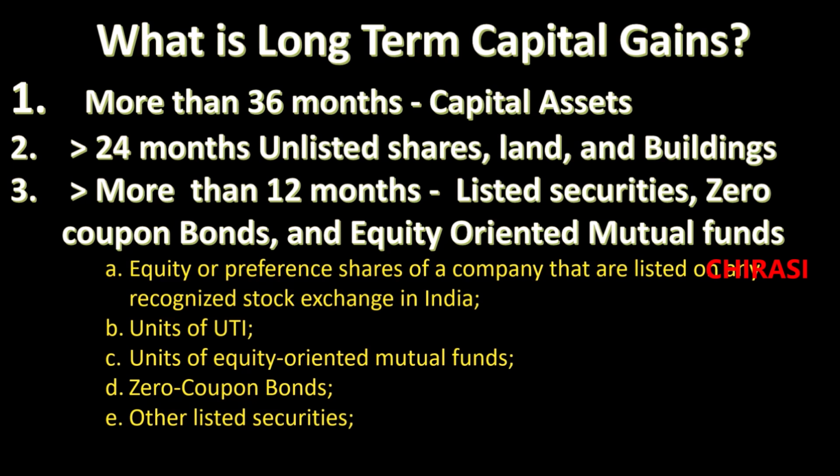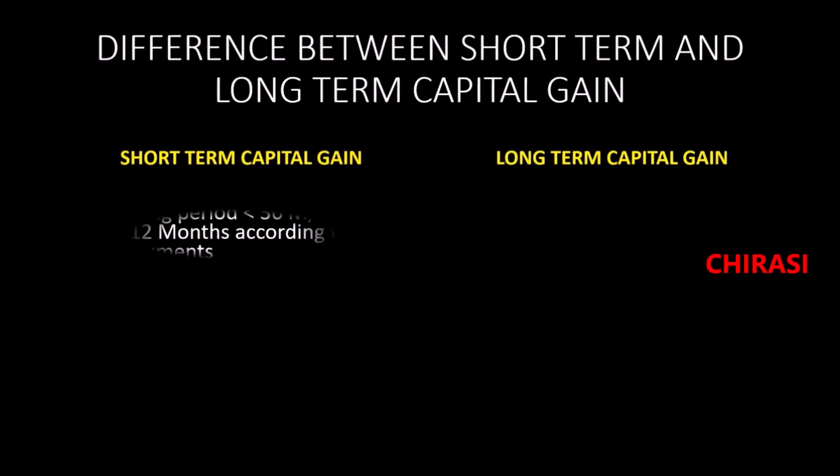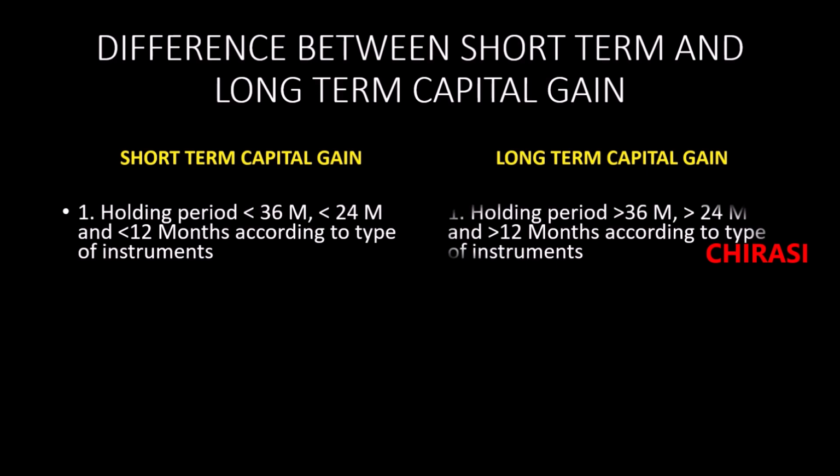Now, the very important difference between short term capital gain and long term capital gain. Number one, it is based on the holding period. As we have seen, there are different holding periods for listed securities, unlisted securities and capital assets, like 12 months, 24 months and 36 months. If the holding is more than those periods for those securities, it is considered a long-term capital asset.